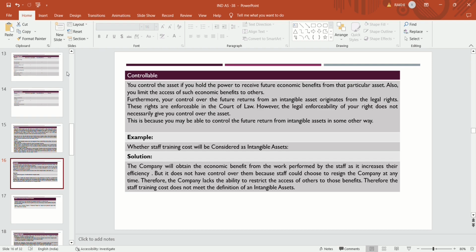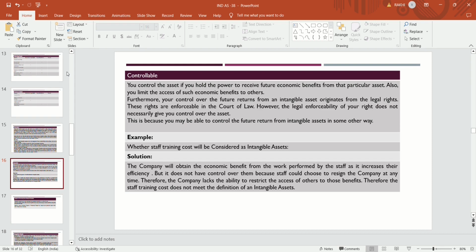So these staff training costs will not be considered an intangible asset because there is no controlling power over the asset. The company will obtain the economic benefit from the work performed by the staff as it increases the efficiency, but it does not have control.